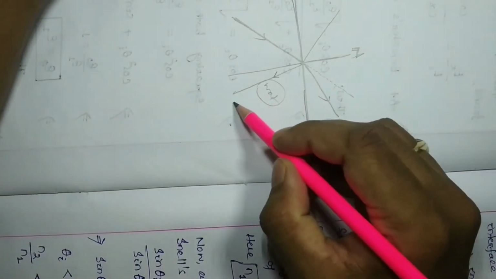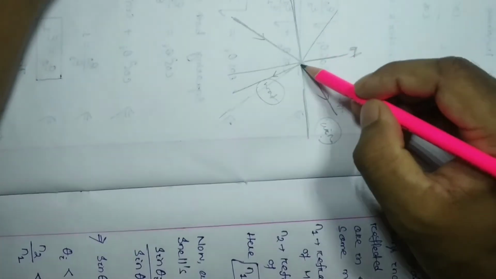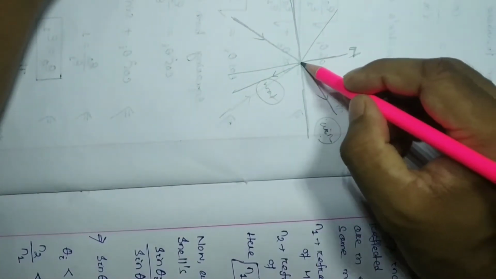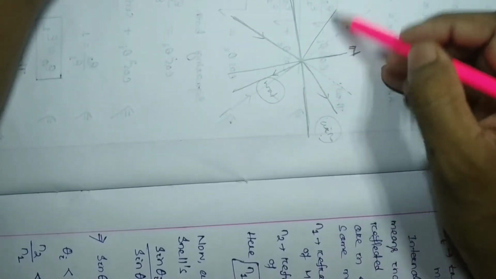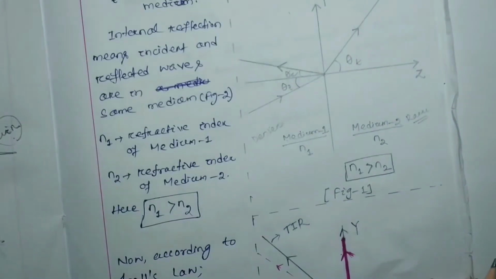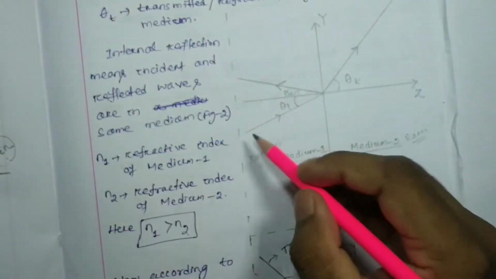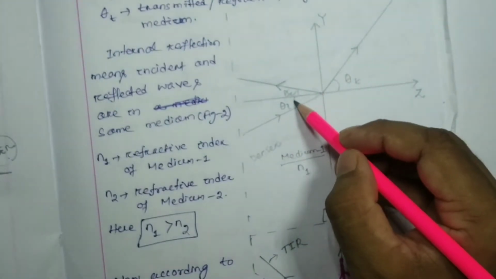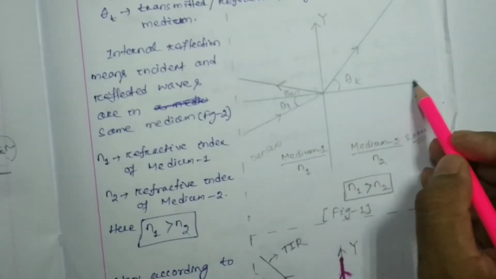The incident wave strikes the interface at an angle of incidence theta I, and the z axis is the normal.